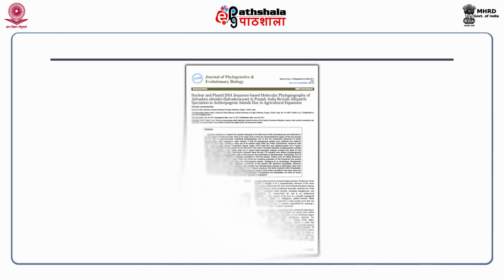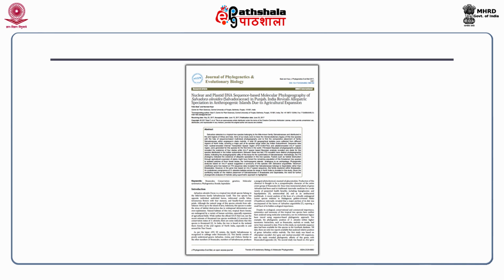As you can see in my paper here, this is one of our recent papers. This paper is called Nucleoplastid DNA sequence based molecular phylogeny of Salvadora oleoides, one tree of the Salvadora in Punjab, India, reveals allopatric speciation in anthropogenic islands. What we did is that we got different members of the same species, that one tree all around Punjab, and we sequenced it and constructed the tree.